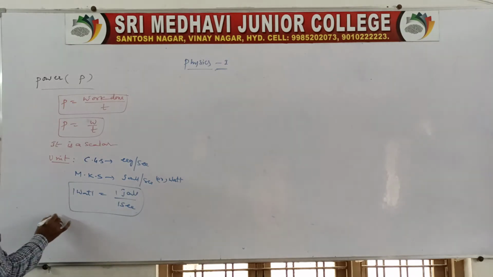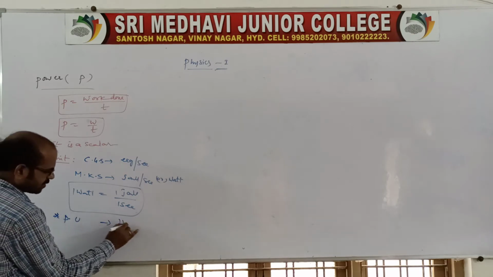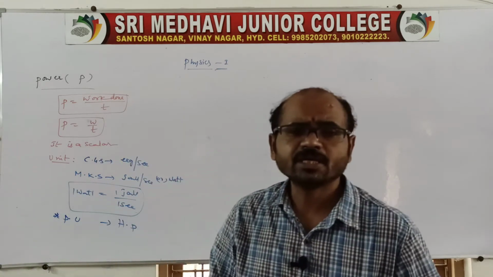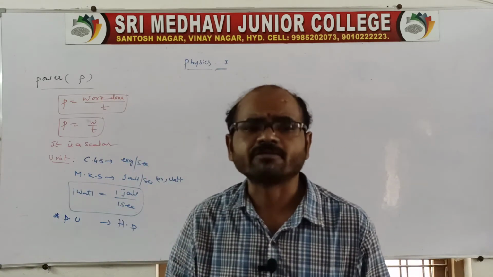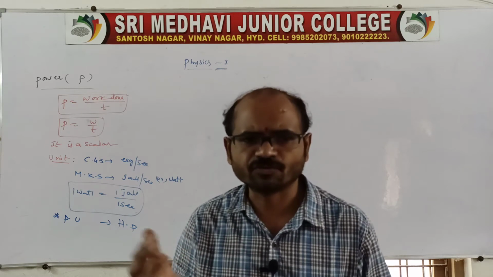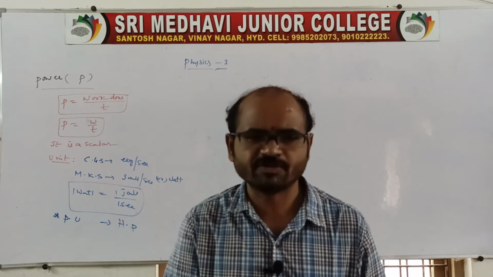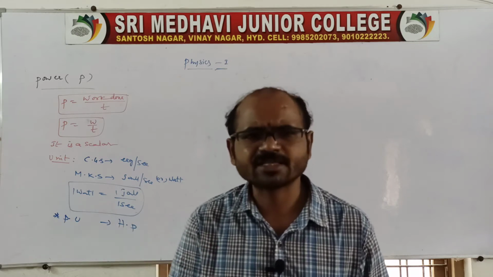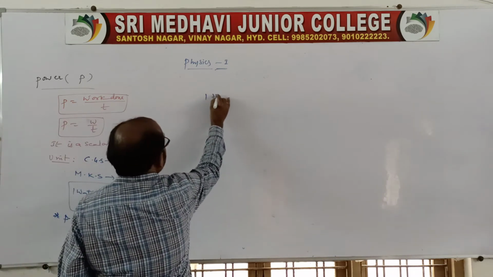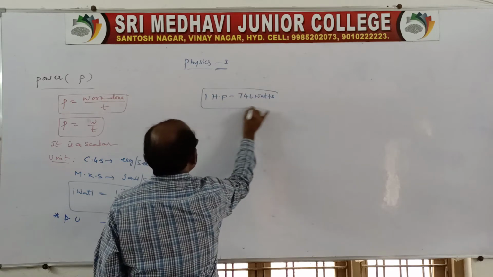In general, there is another unit, the practical unit, horsepower, HP. Vehicles, cranes, four wheelers are measured in horsepower, for example 740 horsepower, like that. And 1 horsepower is equal to 746 watts. So this is the practical unit.